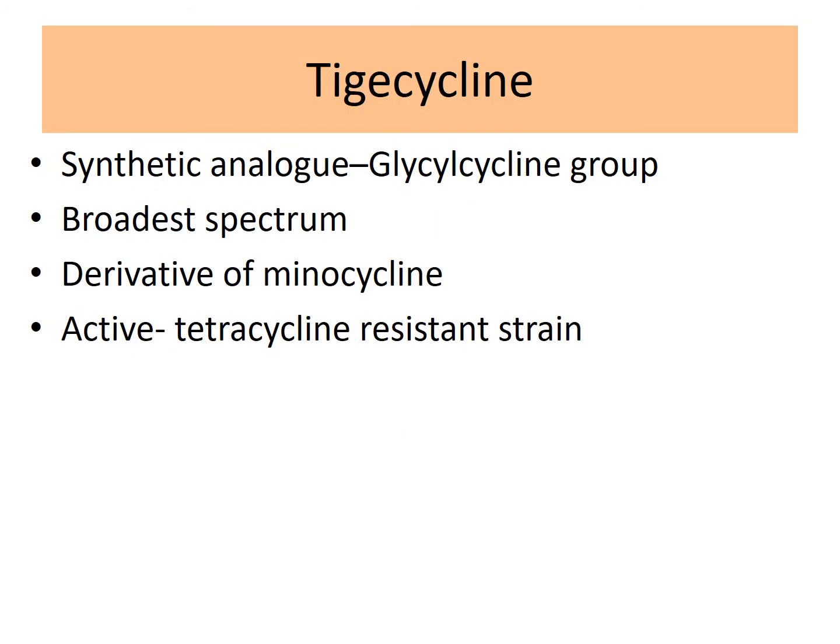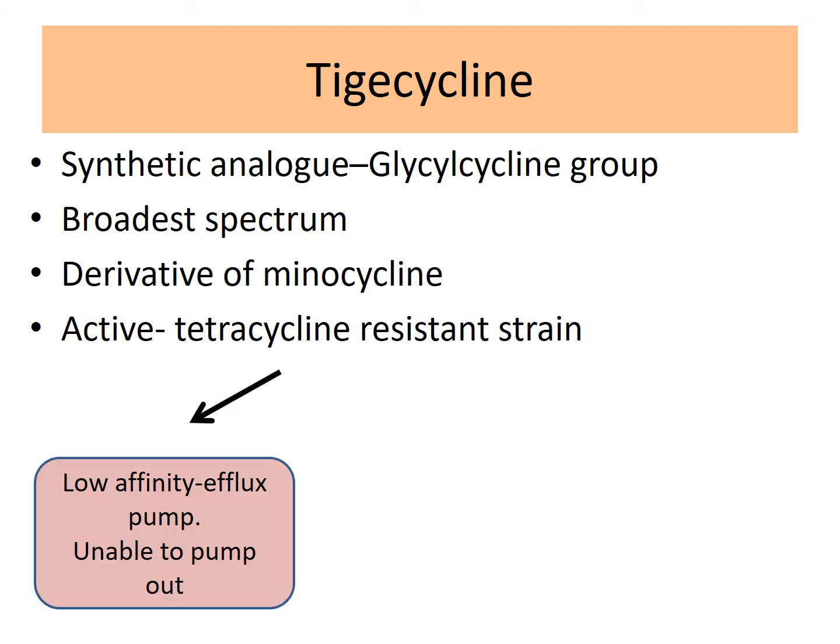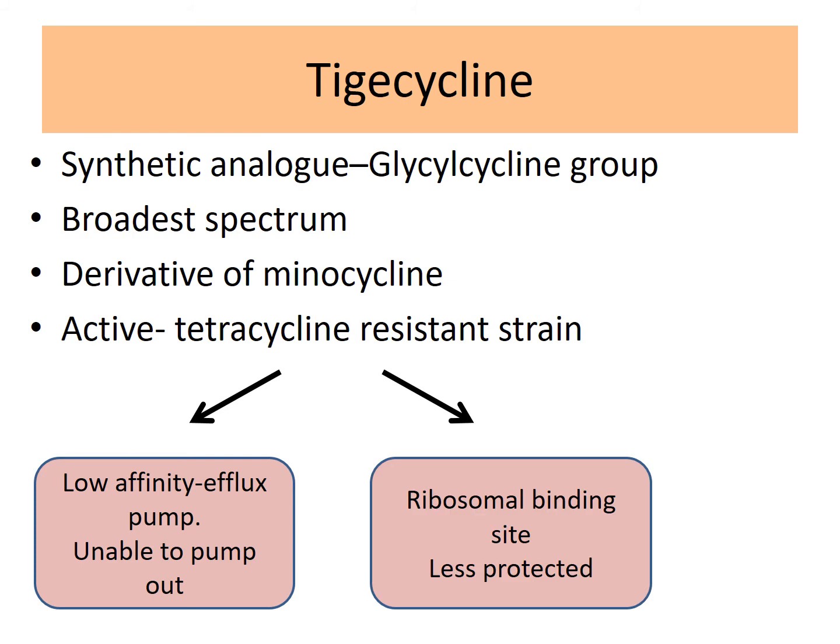Next is tigecycline. It's a synthetic analog of tetracycline included in the group glycylcycline. It is one of the antibiotics having the broadest spectrum of activity. It's a minocycline derivative. This agent is active against tetracycline resistant organisms because they have less affinity to efflux pumps. So the bacterial microorganisms cannot pump out the tigecycline, and the ribosomal binding site is less protected against this tigecycline. So this tigecycline is active against tetracycline resistant strains.